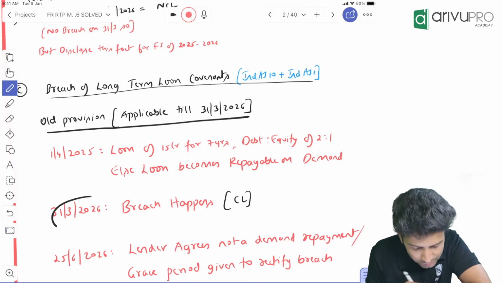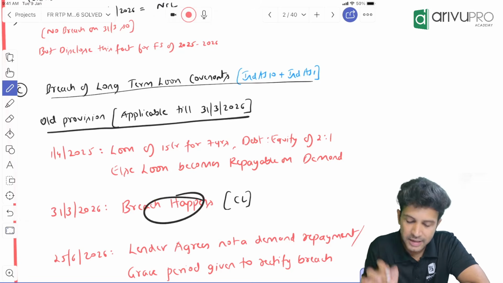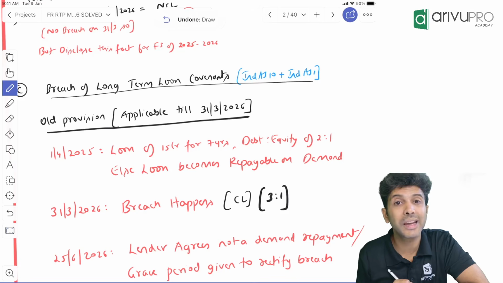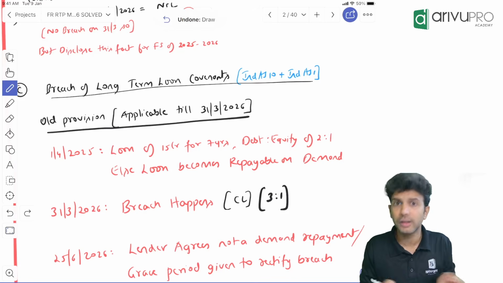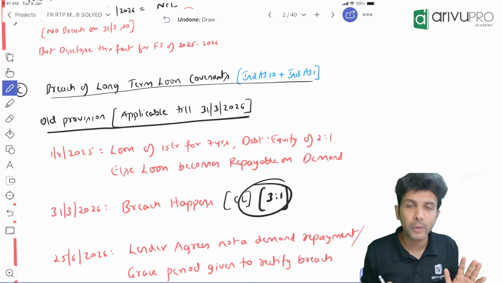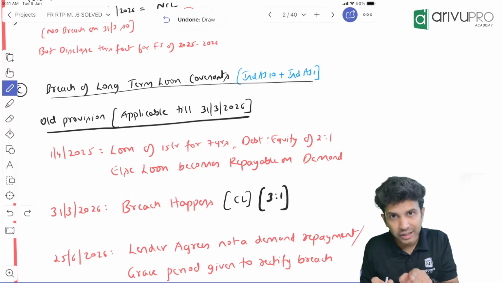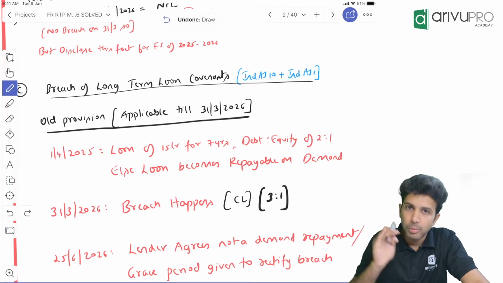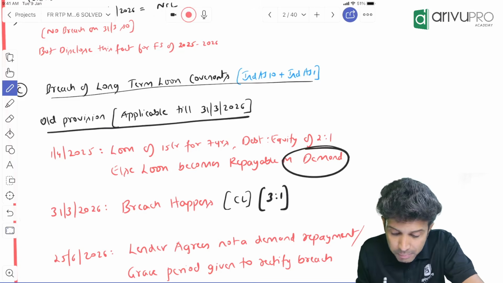Okay. Now on 31st March 2026, company did a breach, meaning debt equity ratio, let's say, became 3:1. Maximum debt equity ratio should be 2:1. Let's say on 31st March, debt equity ratio became 3:1. So this particular condition has been violated. So there is a breach. The moment breach happens, what does the loan agreement say? The loan becomes repayable on demand.